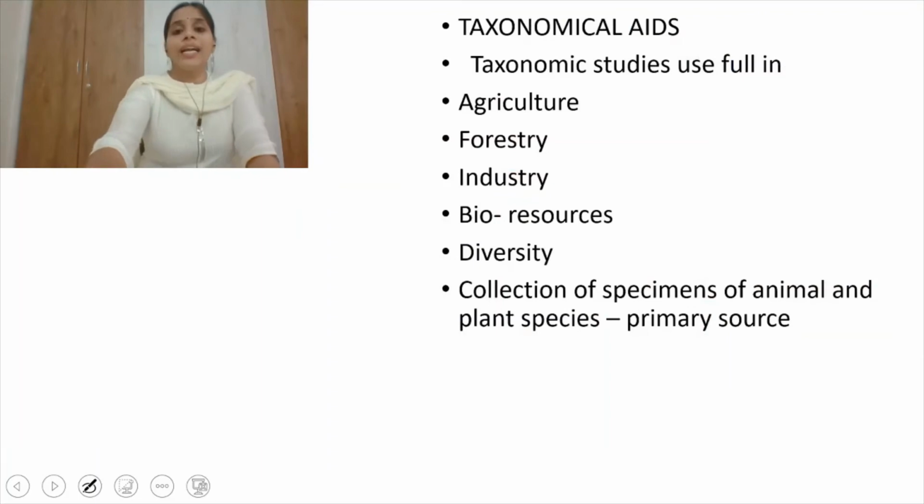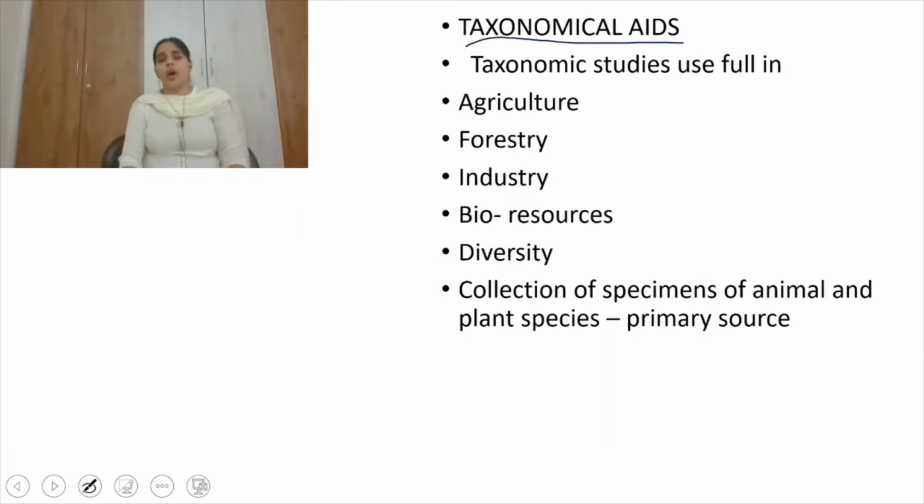The next one is taxonomical aids. Taxonomy, that is classification, is very useful in the fields of agriculture, forestry, industry, bioresources, and diversity. Classification means the process of grouping organisms into categories depending upon observable characters. Grouping or categorizing organisms based on observable characters is scientifically called taxonomy.